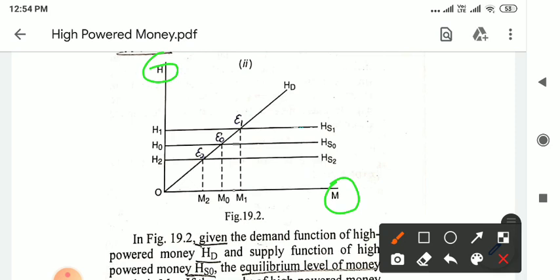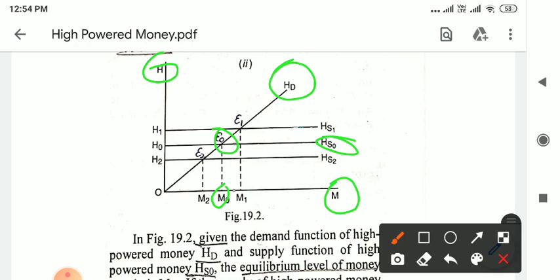Now suppose the demand for high powered money is given, it is the HD function. Initially suppose the supply of high powered money is HS0, then the equilibrium point will be E0, and therefore the equilibrium money supply will be OM0.